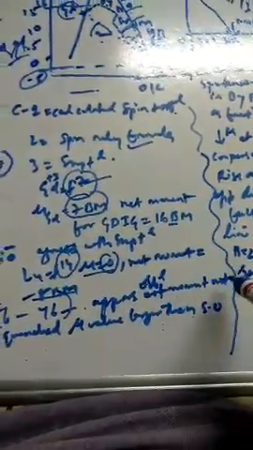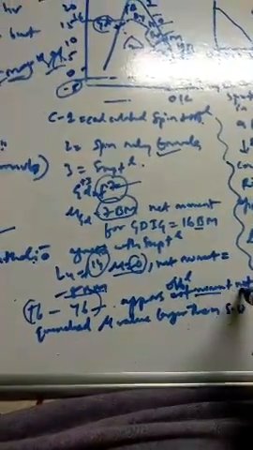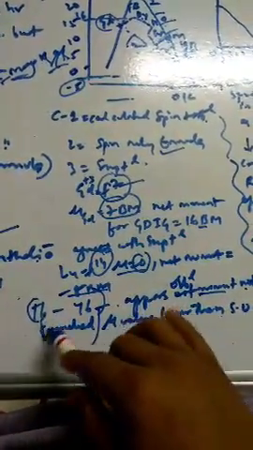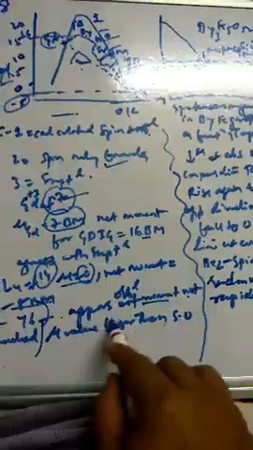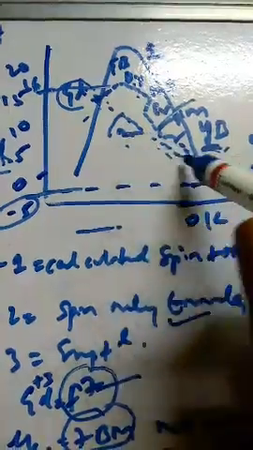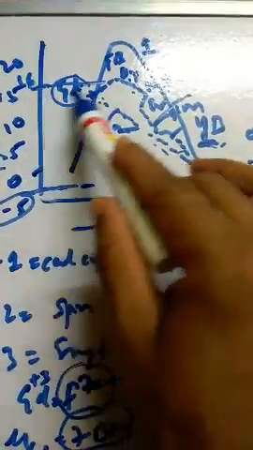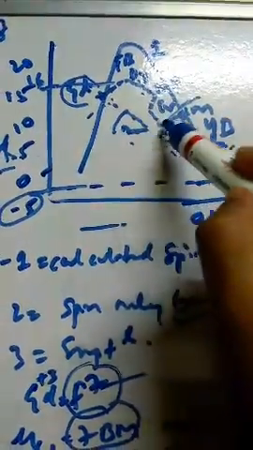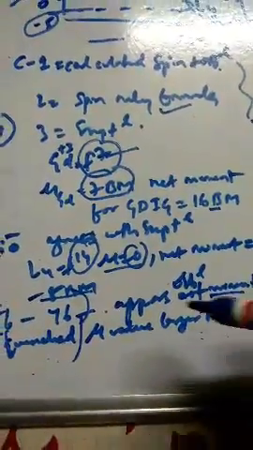The orbital moment is not quenched properly here. That's why we can see the mu value is larger than the spin only value. So this is the spin only, but here the mu value is larger than the spin only. It is not matching with the spin only value. The experimental is different here because it is not properly quenched, and that is the difference in the magnetic moment value.